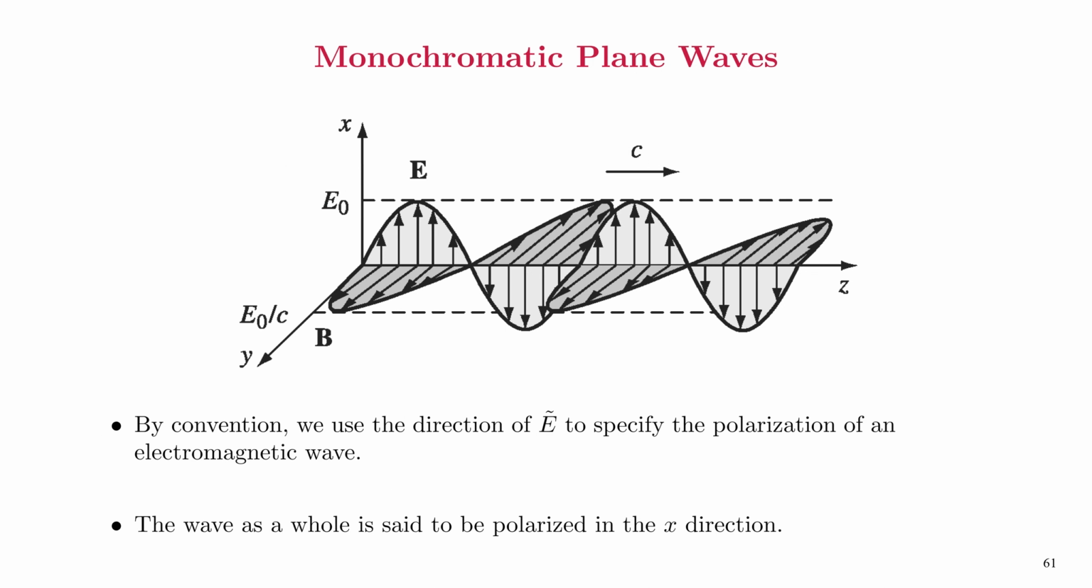Now, how do we define the polarization of electromagnetic waves? We define the polarization of electromagnetic waves as the direction in which the electric field points. So in this particular case, the electric field is along the x direction. So we'll say that the polarization of this wave is along the x direction.